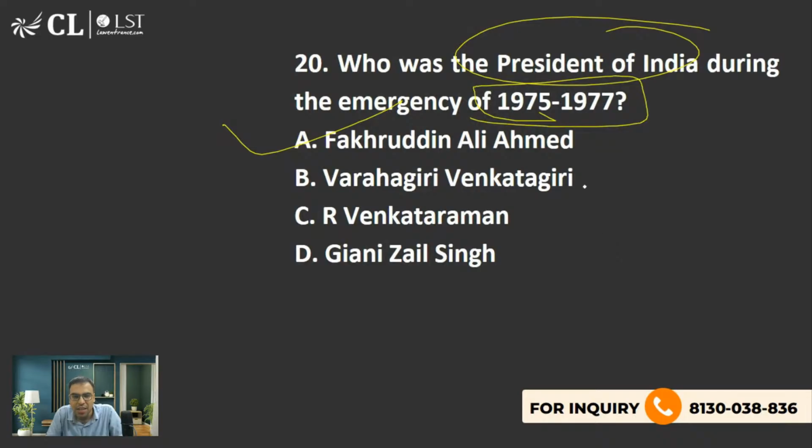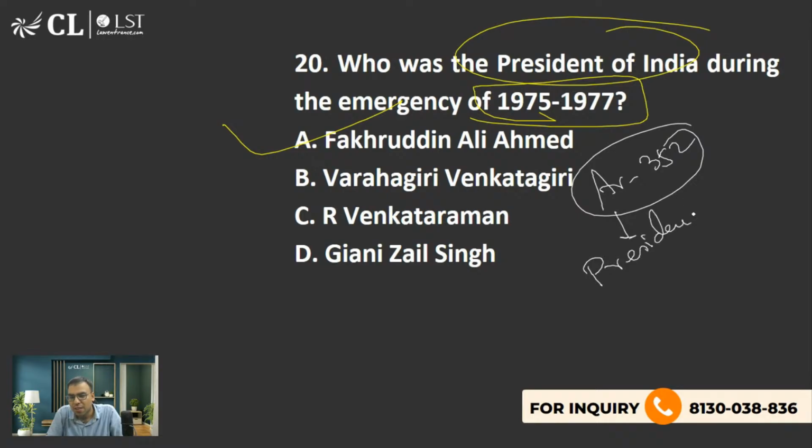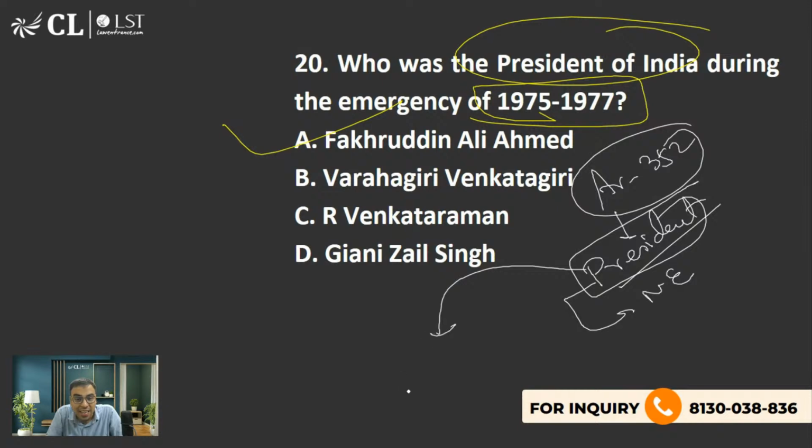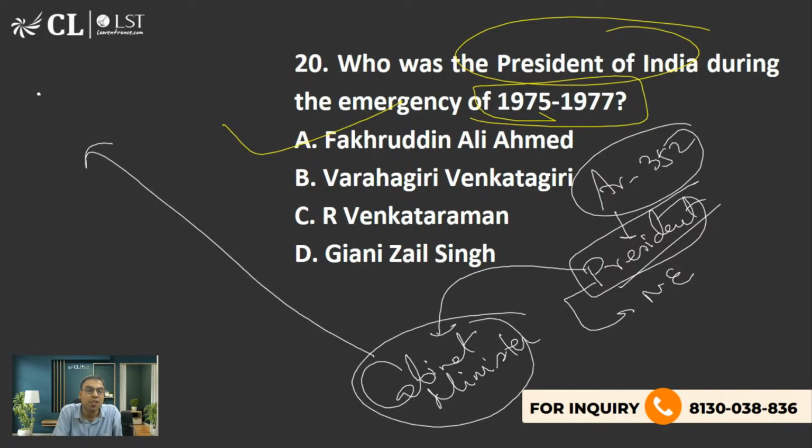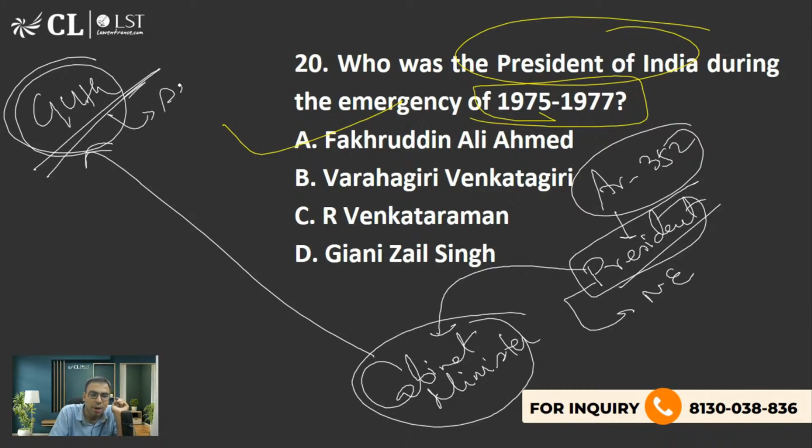And the cabinet provision, I told you that Article 352 now says that if a president wants to impose national emergency, then the president needs the signature of cabinet ministers, all the cabinet ministers. This provision was not there during the time of Indira Gandhi, and it was also added by the 44th amendment. The 44th amendment brought many safeguards related with national emergency. That is what you should know.